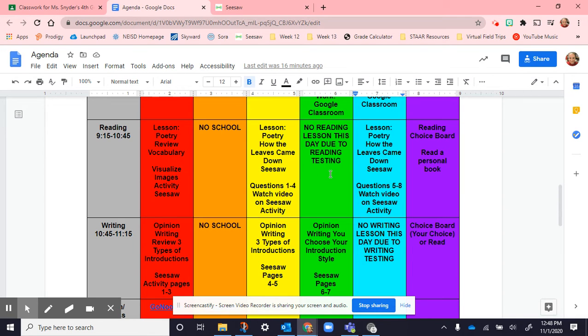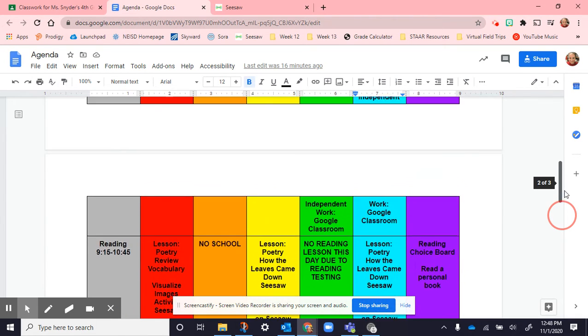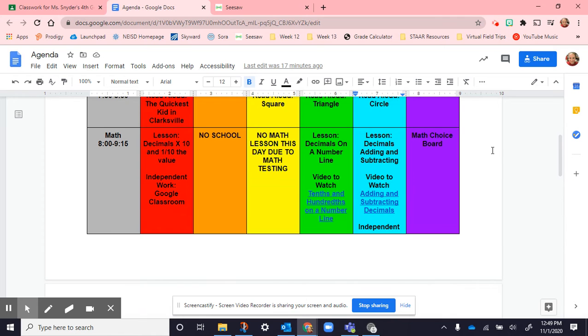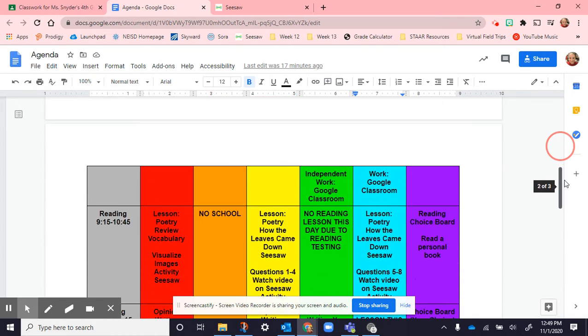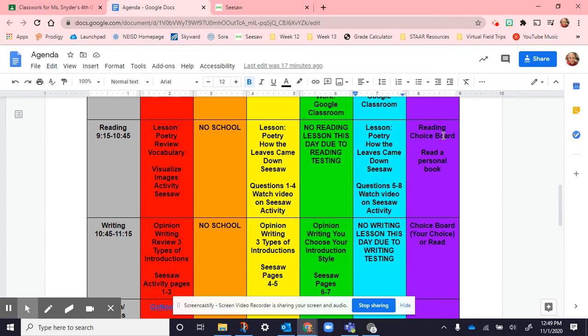On Thursday, we will not have a reading lesson because that's the day we'll have our reading test. Then Friday, we'll continue with the poem, How the Leaves Came Down, on Seesaw, and they'll answer questions 5 through 8. When they're done with their math, they can go to the math choice board. When they're done with their reading, they can go to the reading choice board, or they can read a personal book.